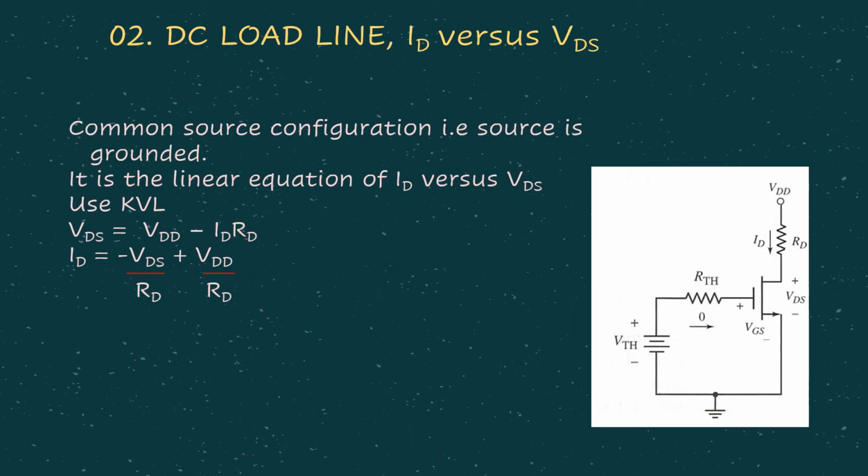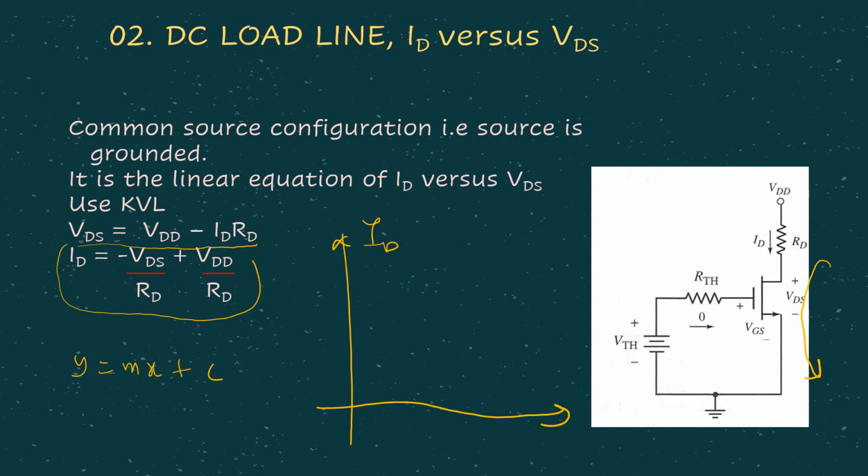Then there is another subtopic that we have to consider, which is the DC load line of the NMOS. If you remember, we talked about BJT before. BJT also has its own DC load line, so the same goes for the NMOS. In NMOS, the DC load line analysis will be ID versus VDS. Obviously in this case, you need to do KVL at the DS loop to get the equation. Then we need to rearrange the equation in the form of y equals mx plus c, because our graph is ID versus VDS.